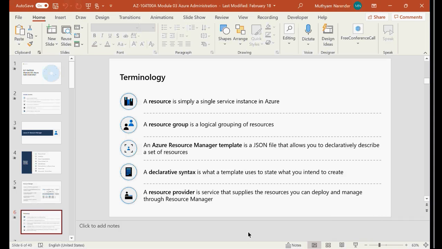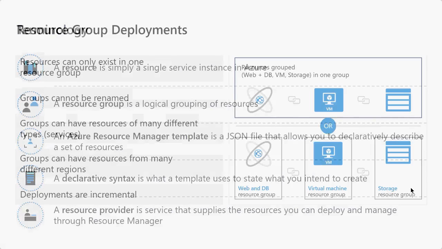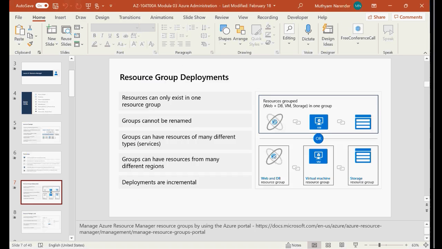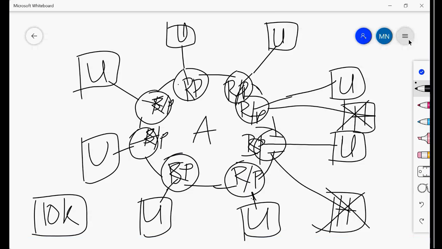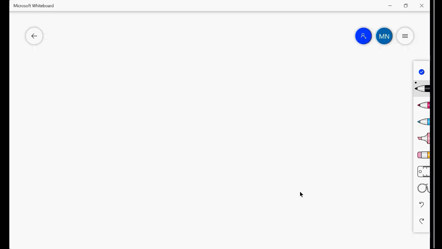Coming back to the points here. Resource group deployments. Before going to the resource group deployments, we need to talk about resource groups, right? So what is a resource group? So far we understood, right? I want to group the resources.